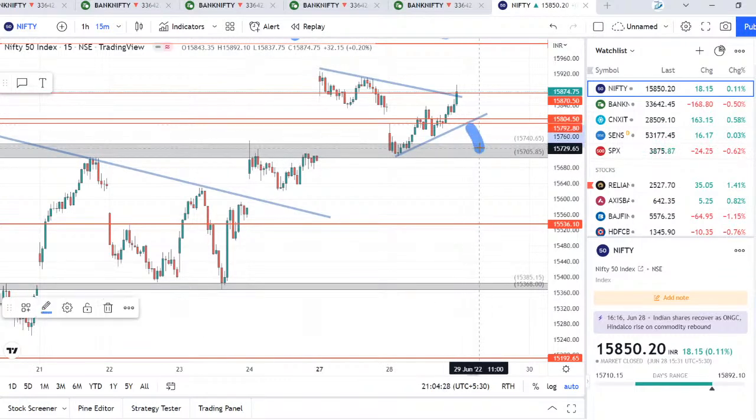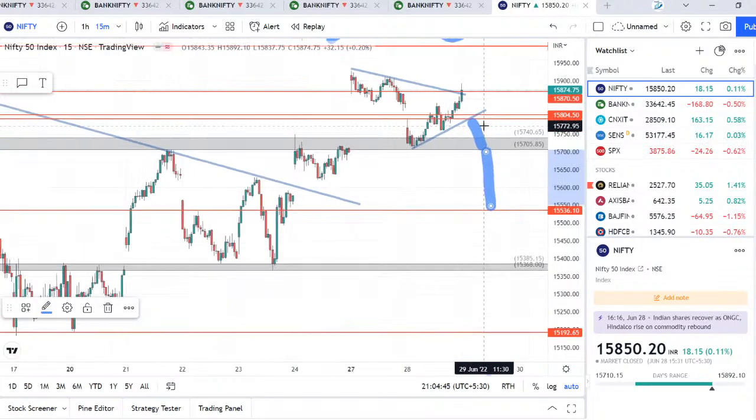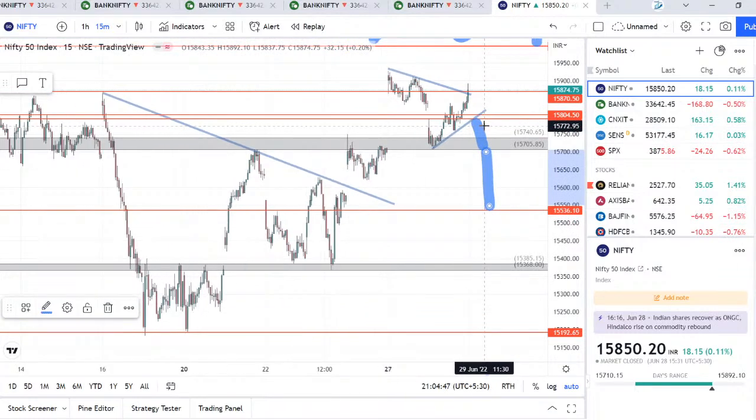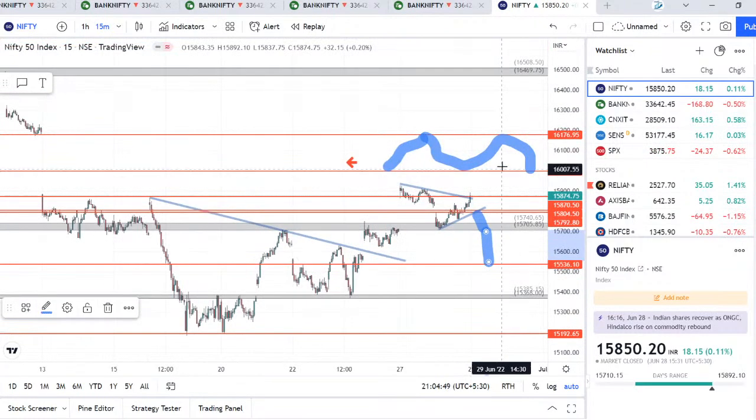700 is the next support. This is a very strong support, guys, 15,700. If that breaks, there is a chance it can move further till here, 15,500. But you need to watch this trend line. If it breaks, then it is negative. And if it opens positive, we can look at 16,000 as the first target, and there is a chance it can fill this gap in coming days, not tomorrow. So for tomorrow, you can keep 16,000 at this level.